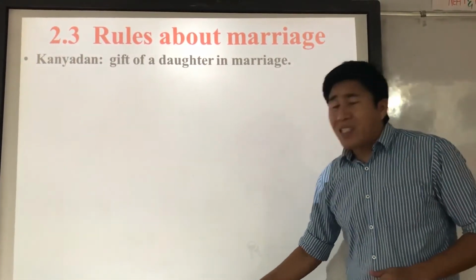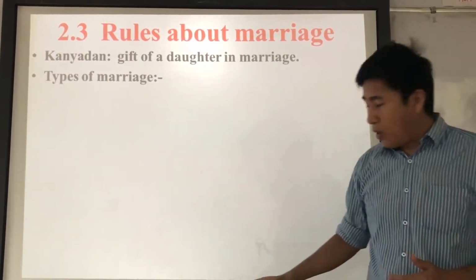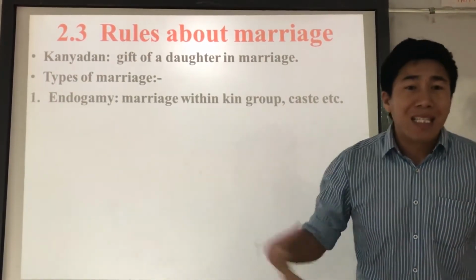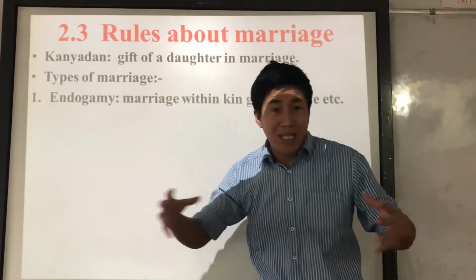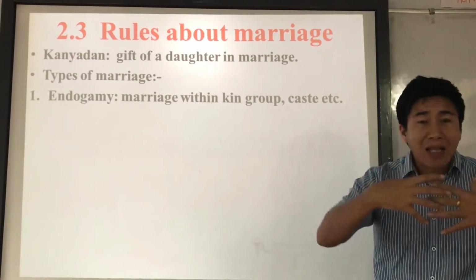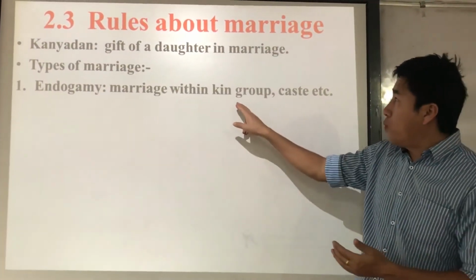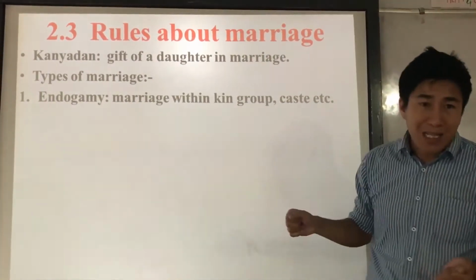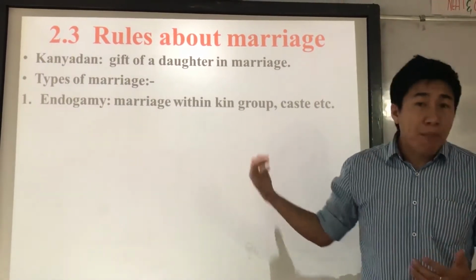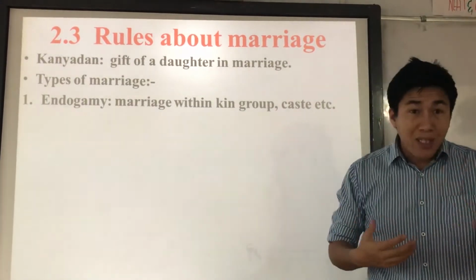Now, there were different types of marriage in ancient India, so we are going to study them. The first is endogamy marriage. Endo means inside, and gamy means marriage. What it means is marriage inside the caste system, inside the family, within the kin group, kin meaning family, or caste. That kind of marriage was considered bad or taboo. It was not appreciated or approved during ancient times.